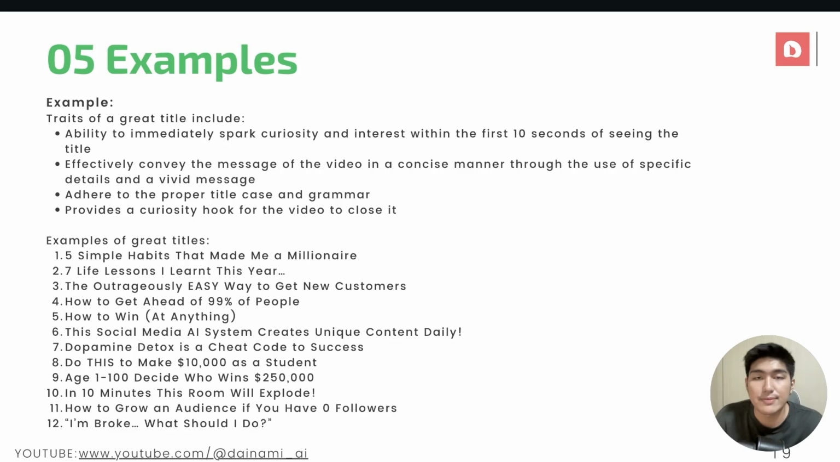And so what I've noticed in my prompting journey is that it is good to at least have 3 to 5 different examples. You can have way more as well if that's what you want. And over here you can also see I gave an example of what traits a great title should really include, such as the ability to immediately spark curiosity and interest within the first 10 seconds, effectively convey the message of the video in a concise manner, and so on. And this by itself really also further helps the AI to understand what we actually want.